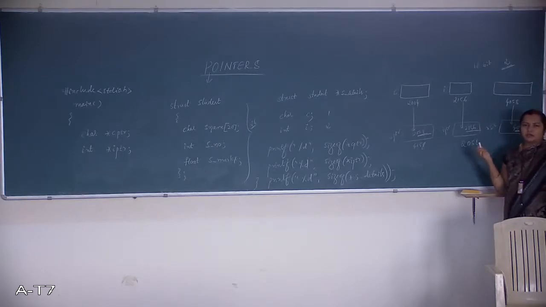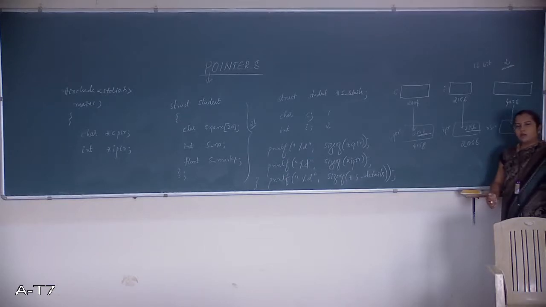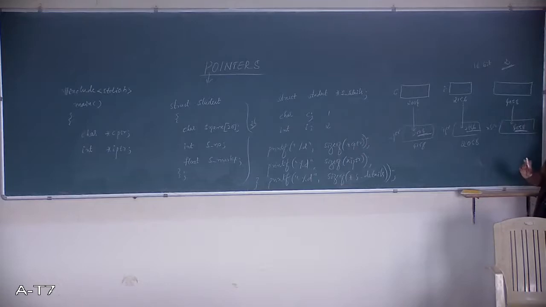Whether it is a structure pointer, a floating point pointer or a double pointer, since it is going to hold only addresses, 2 raised to 16 means you get that many locations where it is able to hold only the address, not the data. For that reason, for a 16-bit machine, the pointer variable will be holding only 2 bytes. Right? If it is 32-bit, then the pointer variable will occupy how many bytes? 4 bytes.